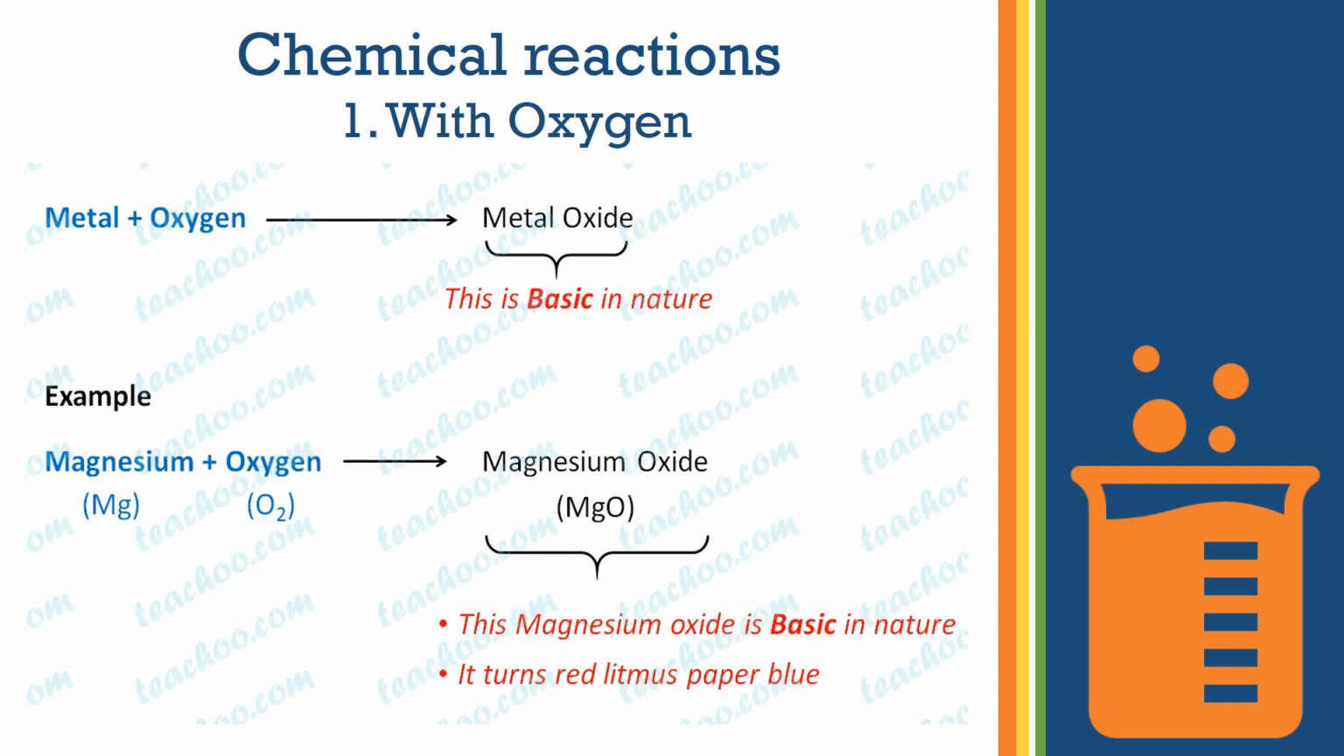The chemical reaction of a metal with oxygen. Whenever a metal reacts with oxygen, it gives rise to the corresponding oxide. For example, magnesium reacts with oxygen to give rise to magnesium oxide. If iron reacts with oxygen, it will give rise to iron oxide. If zinc reacts with oxygen, it will give rise to zinc oxide. So whichever metal is reacting with oxygen, the corresponding oxide will be formed.